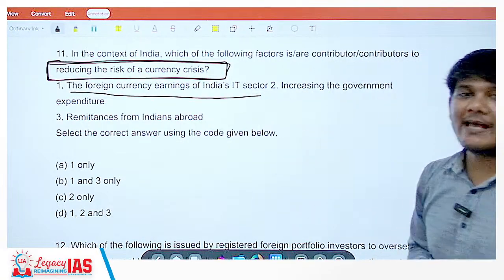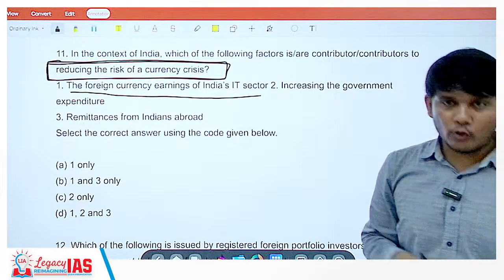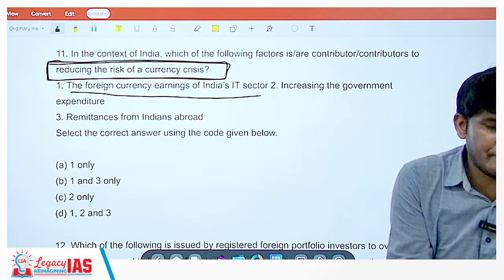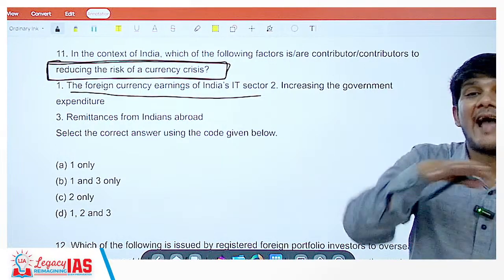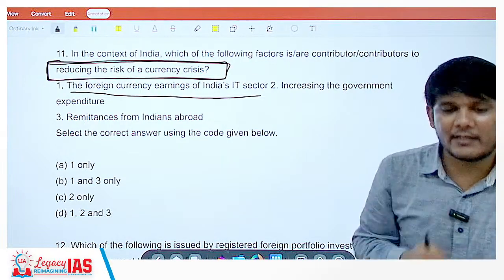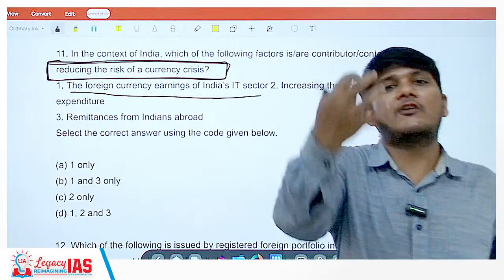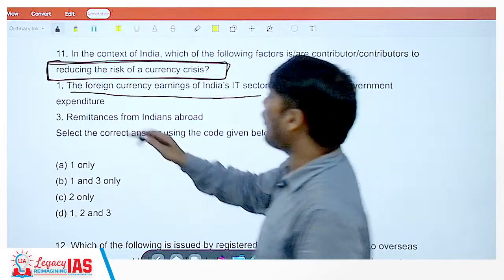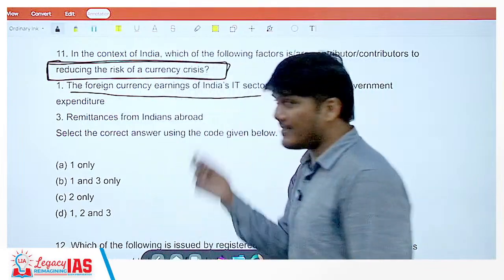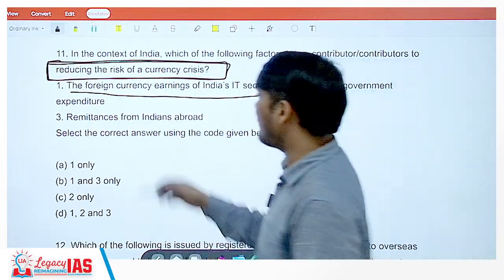When will we have a currency crisis? When we want to repay loans or pay for imports etc. in dollars or some foreign currency, but we don't have it. That will be the currency crisis. So anything which gives us more foreign currency would help us reduce the risk. So the foreign currency earnings of India's IT sector will help. So statement 1 is correct.